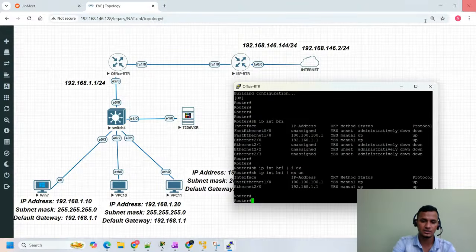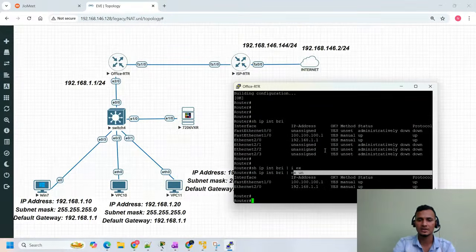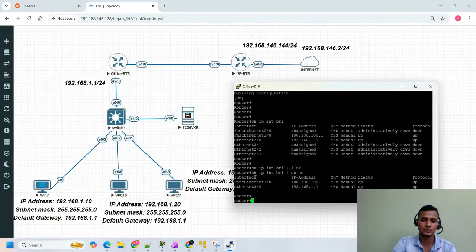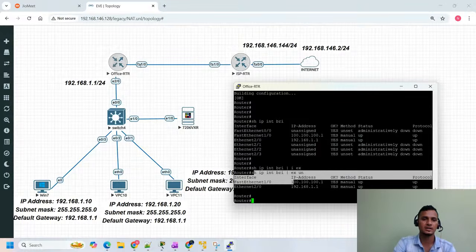Exclude unassigned. If you use this command, show IP interface brief exclude unassigned, whichever interfaces are not assigned an IP address are not going to show. So we have only two interfaces here.